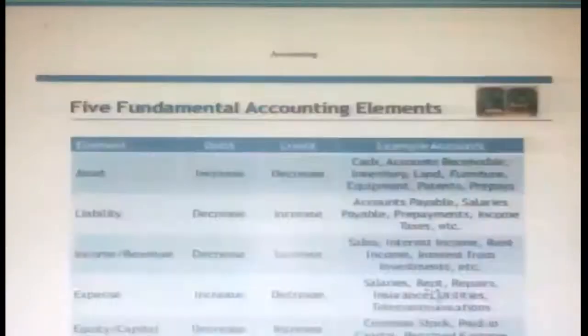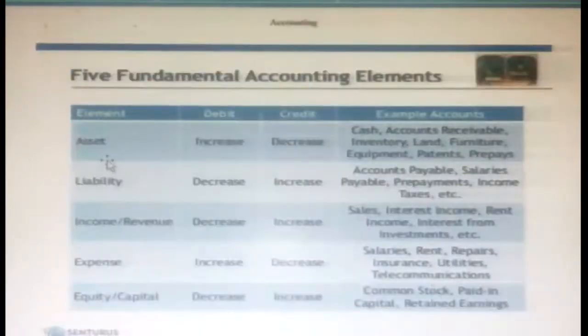Okay, for that, see the 5 elements. The first one is asset. Debit means increase, credit means decrease. Examples of assets are cash, accounts receivable, nothing but debtors for credit sales, correct? Inventory, fixed assets, land, furniture, like that.